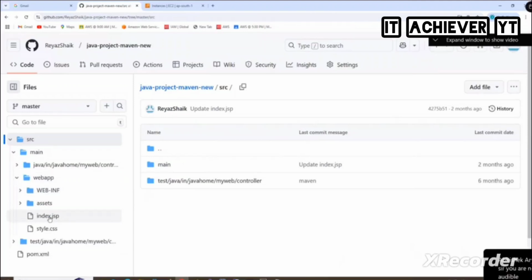What is this code, sir? I have taken one sample code and modified it accordingly. I will not be deploying this code now. What is the tool we are using here? Maven. It's for build purposes. I'm showing only the build here, not deployment. Once you do this build, Maven will generate a WAR file. That WAR file contains the application. I need to deploy this WAR file to Tomcat. Once I teach you Tomcat, then I'll deploy this WAR file.